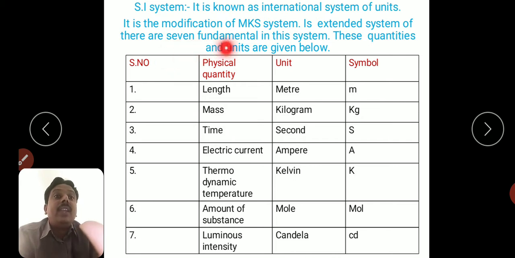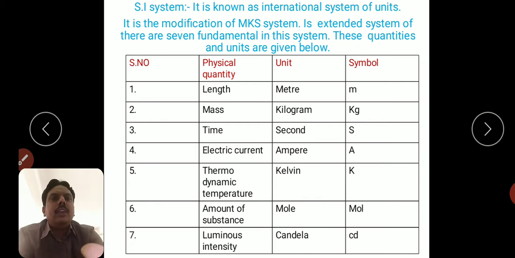There are 7 fundamental quantities in this system. These quantities are given below. The fundamental quantities are base quantities in SI system or International System of Units. There are 7 physical quantities. First one is length, mass, time, electric current, thermodynamic temperature, amount of substance, luminous intensity.